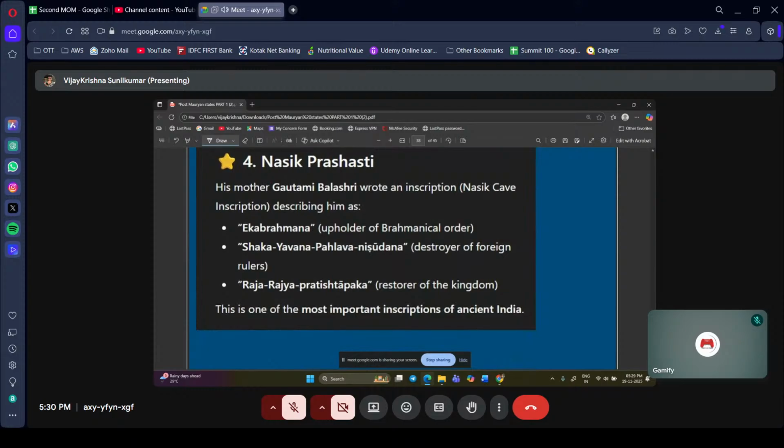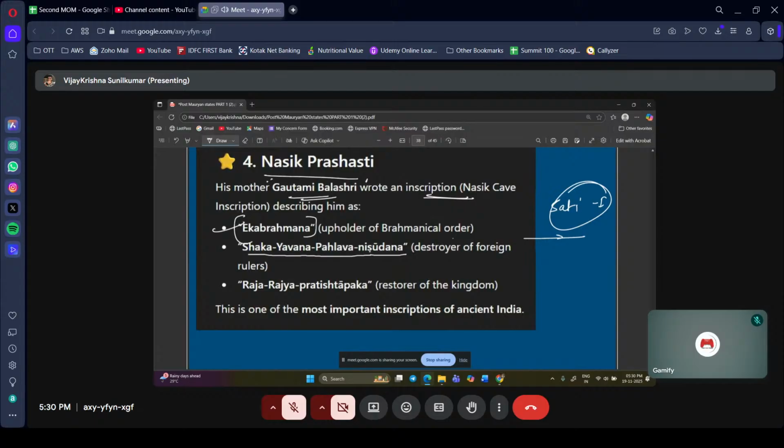So, Nasik Prashasti. We talked about the Naneghat Prashasti, right? Prashasti means appreciation, that is inscription. For Satakarni one, his wife Nayanika made the Naneghat inscription. For Gautami Putra Satakarni, his mother Gautami Balasri wrote the inscription. He was Eka Brahmana, Dakshinapathapati.